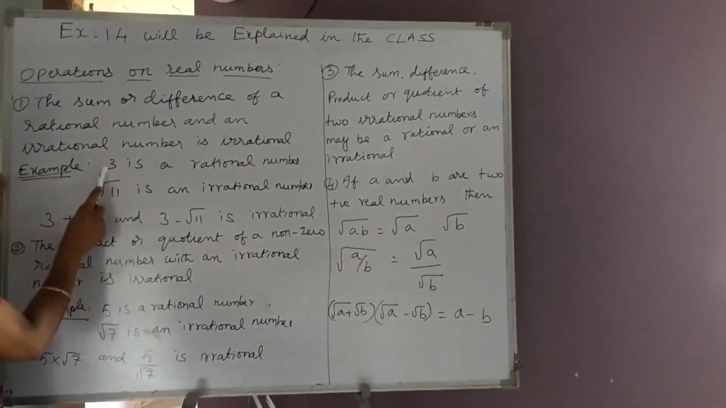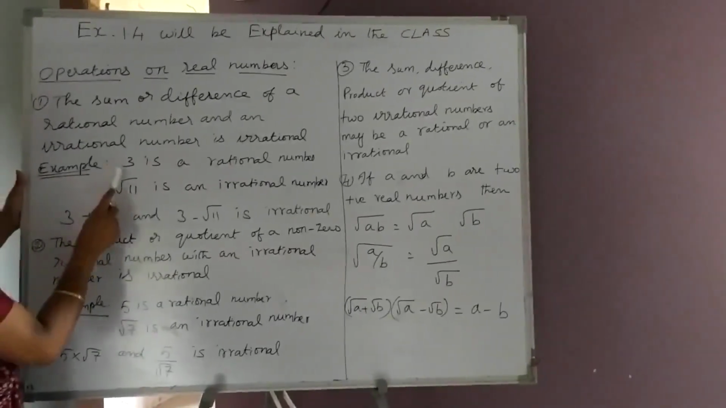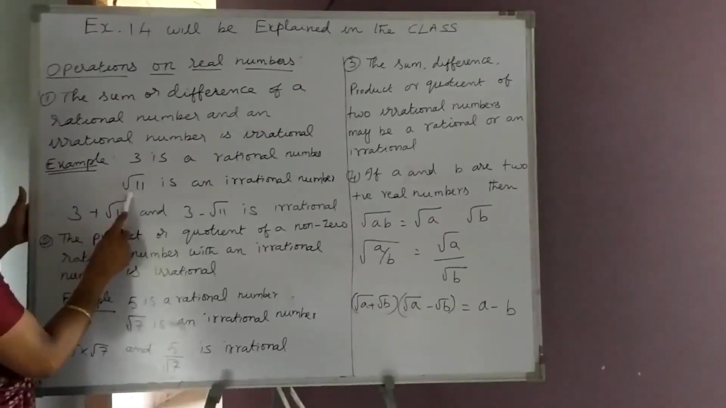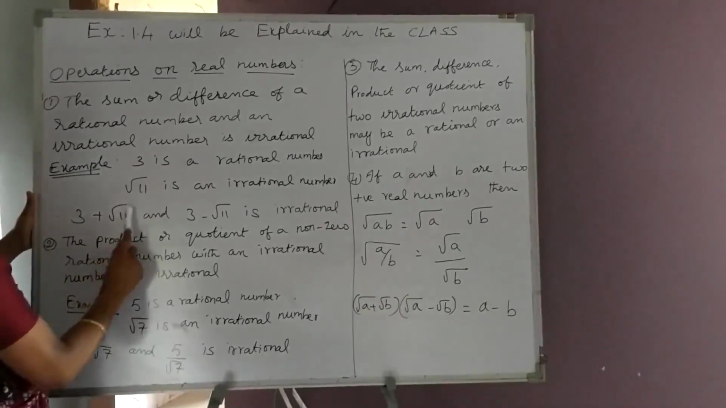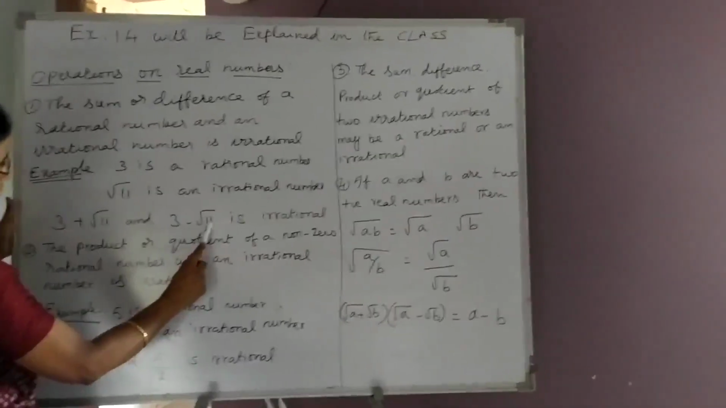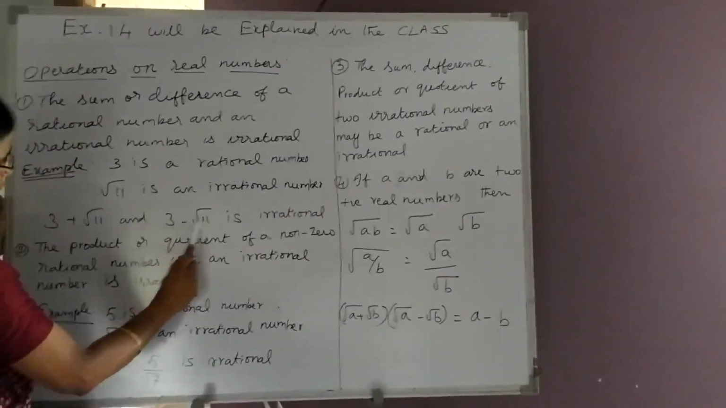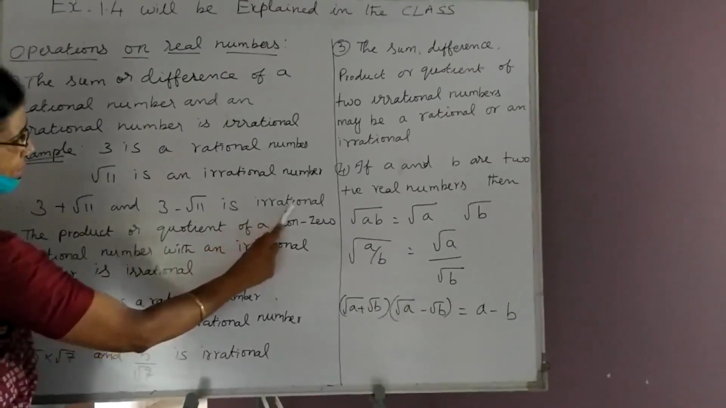So this is a rational number, this is an irrational number. If I add a rational number with an irrational number, the result becomes irrational. Similarly, if I find the difference of these two numbers, 3 minus root 11, the difference of a rational and an irrational number, the result becomes irrational.